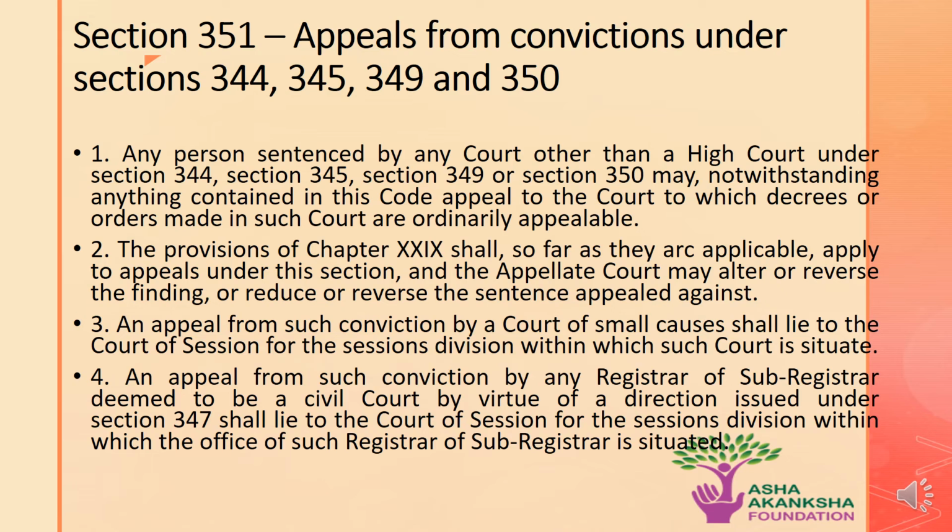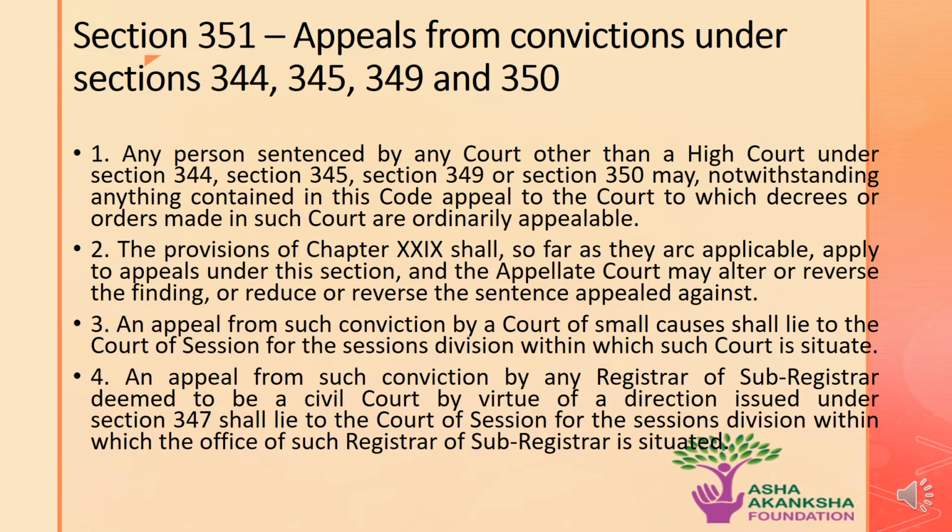Let's talk about Section 351, which states that an appeal lies from convictions under Sections 344, 345, 349 and 350. Clause 1: any person sentenced by any court other than the High Court under Section 344, 345, 349 or 350 may, notwithstanding anything contained in this Code, appeal to the court to which decrees or orders made in such court are ordinarily appealable.